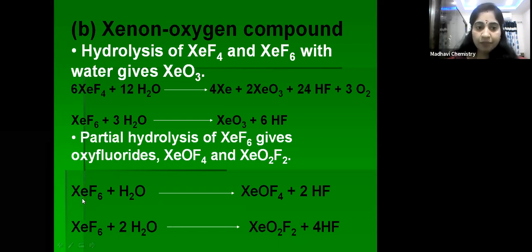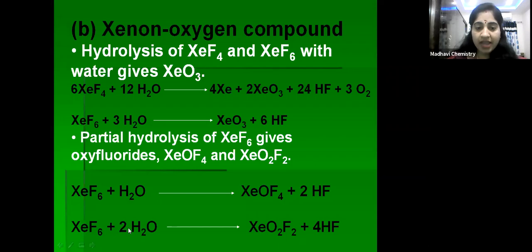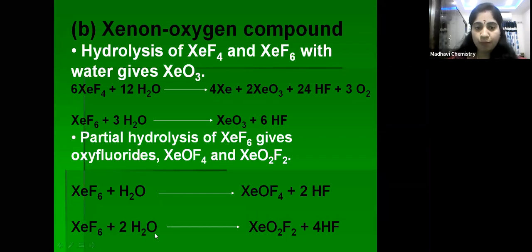Now see here, XeF6 when it combines with one molecule of H2O gives XeOF4 plus 2HF. It means in place of 2 fluorines, 1 oxygen is substituted. When xenon hexafluoride reacts with 2 molecules of H2O, you get XeO2F2.